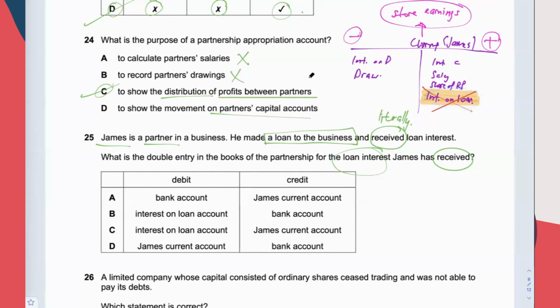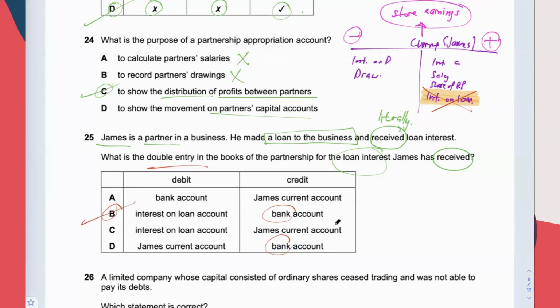It's a challenging question. So double entry, credit bank. Because they say James has received the interest. So from the business, we have to credit bank or cash. Okay, credit bank and then debit interest on loan. So answer is B.